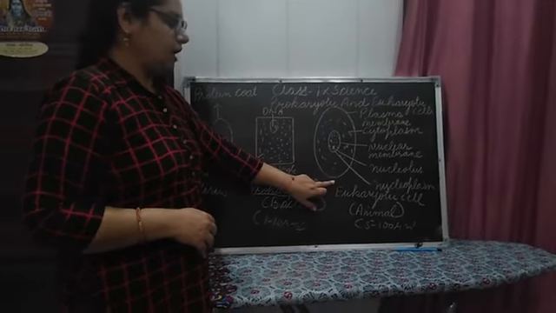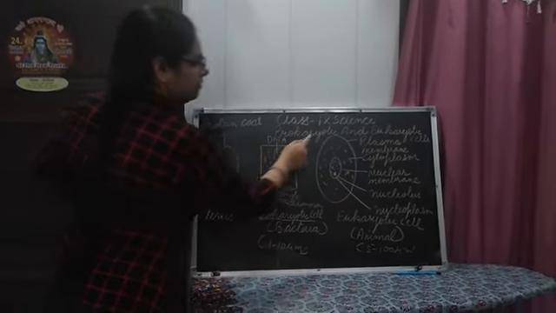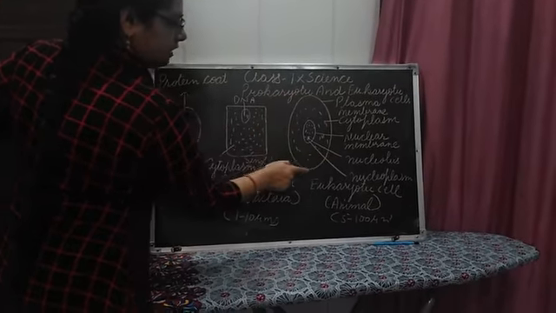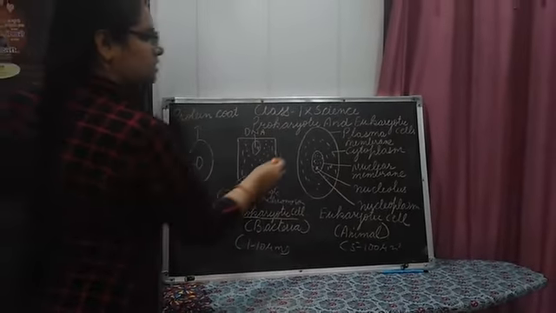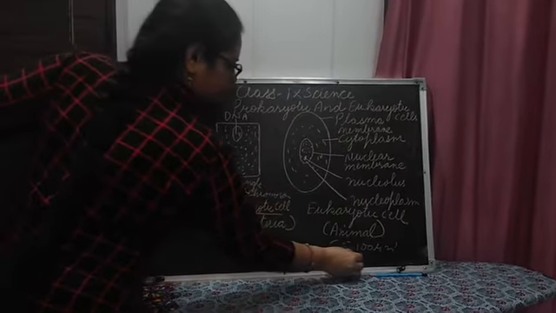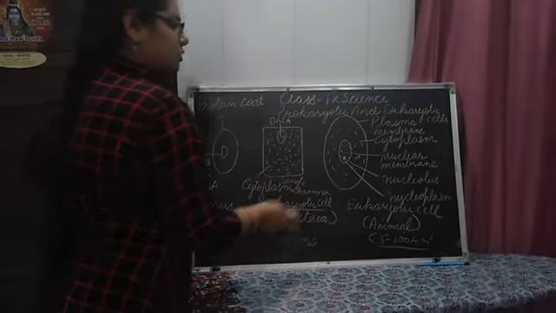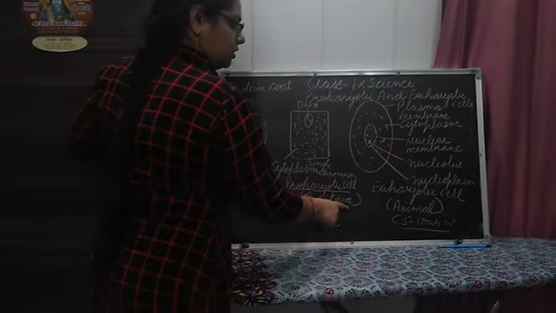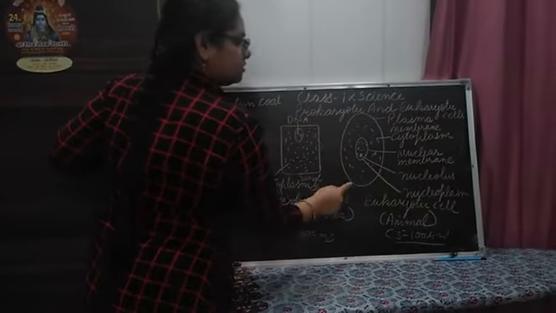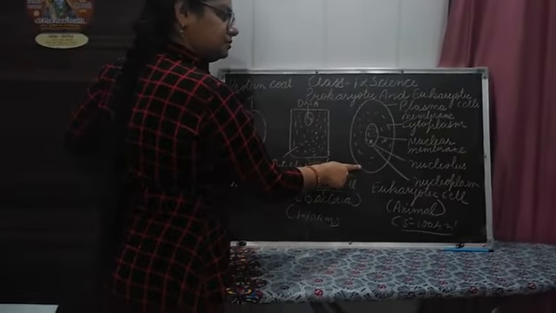They have a complete and advanced cell. Now you can see this diagram. Focus on the board. You can see the structure of this eukaryotic cell, and its size is 5 to 100 micrometer. If we talk about chromosomes, in the prokaryotic cell of bacteria only a single chromosome is present, but in the eukaryotic cell more than one chromosome is present.